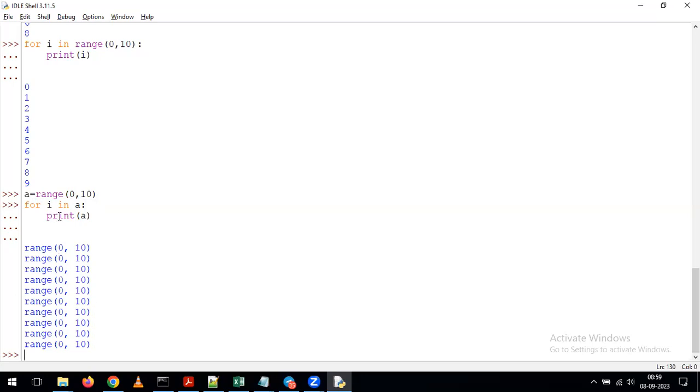But if you want to see the values in a, for that reason, here we are using the iterative value called i. We have to give it as print of i. If you are giving the print of i, what will happen? It will go to the a variable. Whatever values are stored in the a variable with the help of the range function, those values will be displayed when we give print of i. But if you are giving the print of a, it is just displaying the definition of the a variable. For that reason, it gives the same range function 10 number of times in your output.